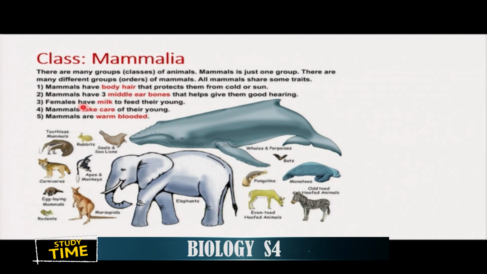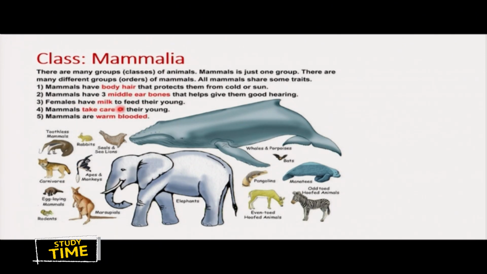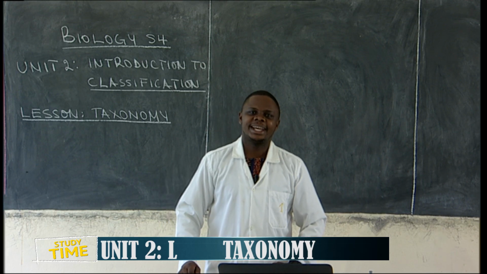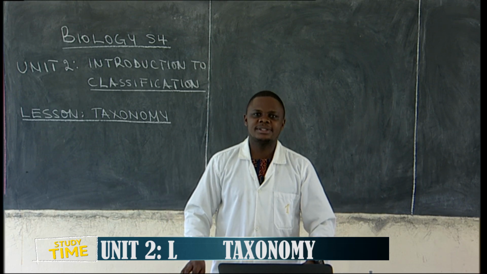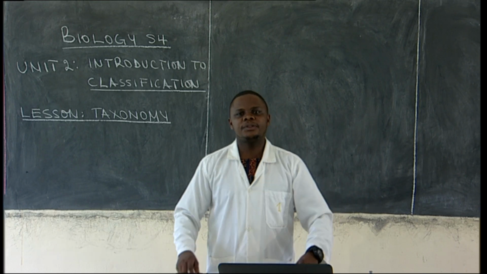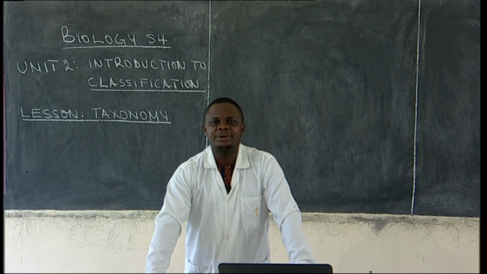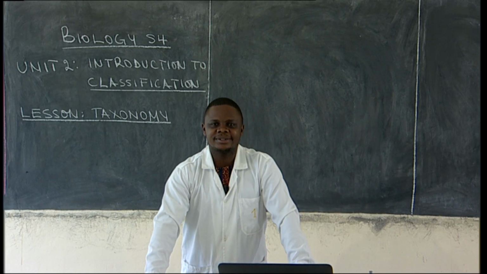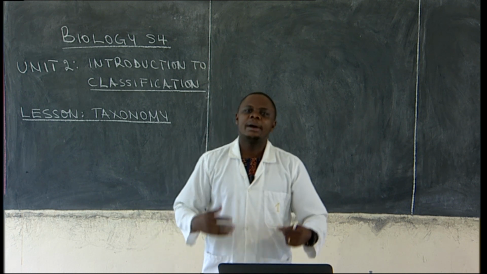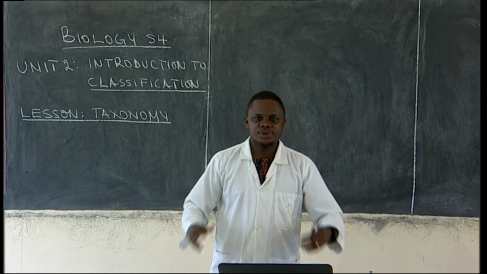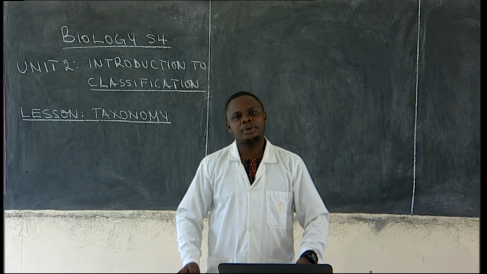Then females have milk to feed their young ones. Remember, humans feed the babies. Lions feed cubs. Cows feed calves. So these mammals feed their young ones. They feed them milk. Then mammals take care of their young ones. Remember, mammals have to take care of their young ones so that they can have proper growth.